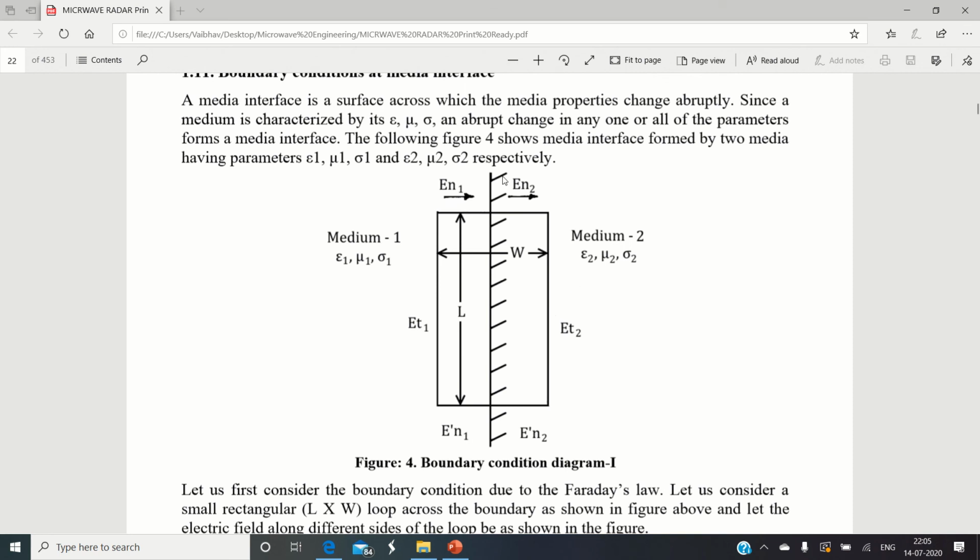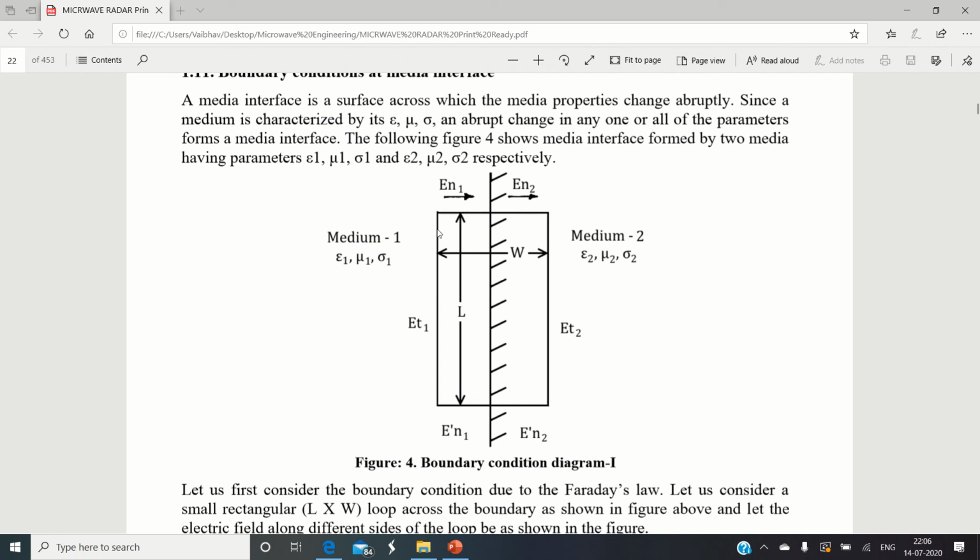The boundary is going to get formed whenever there is an interface of two different mediums. So on my left hand side, I have medium number 1, and on my right hand side, I have medium number 2. Now, medium number 1 is different. It could be water, it could be a solid object. Medium number 2 is again different.